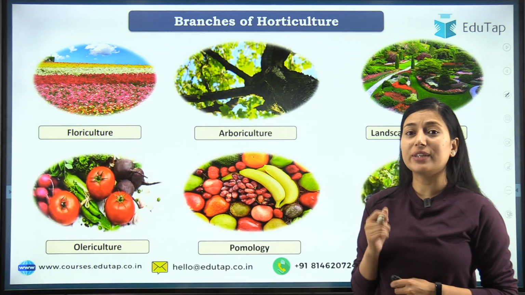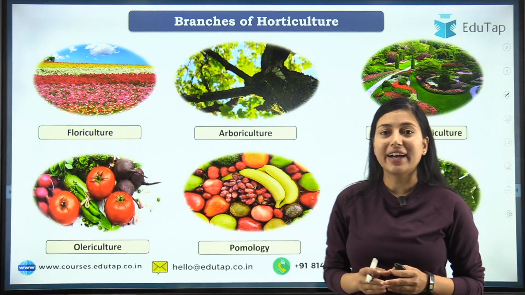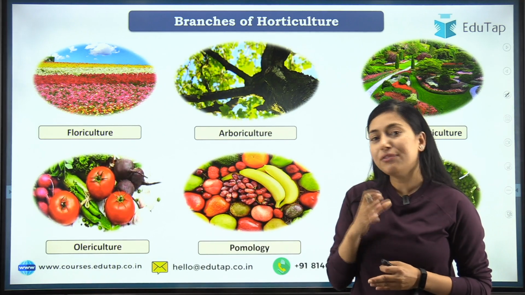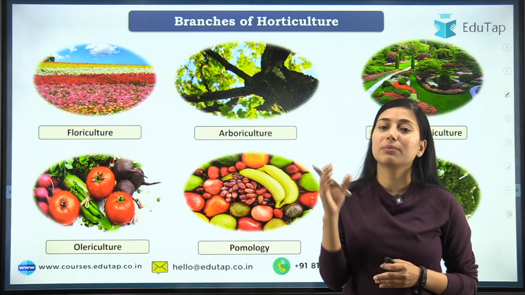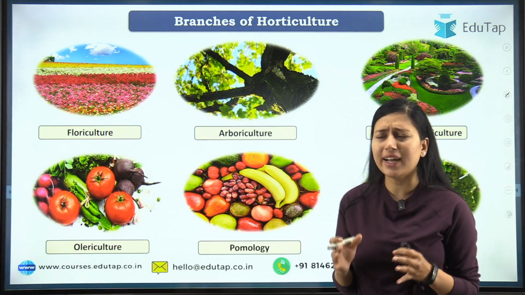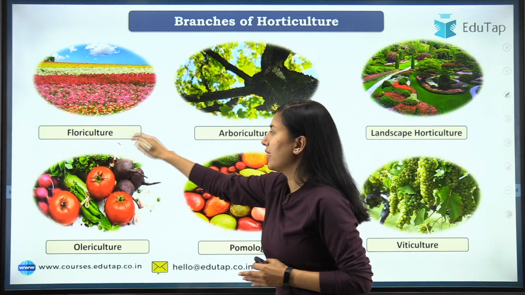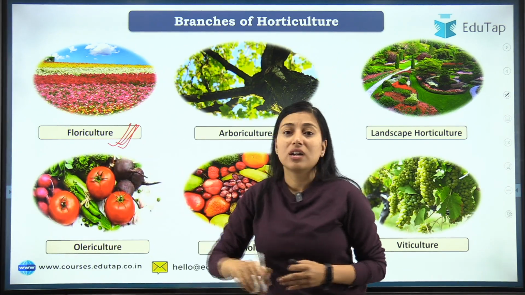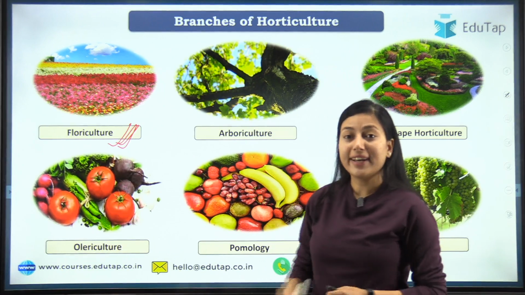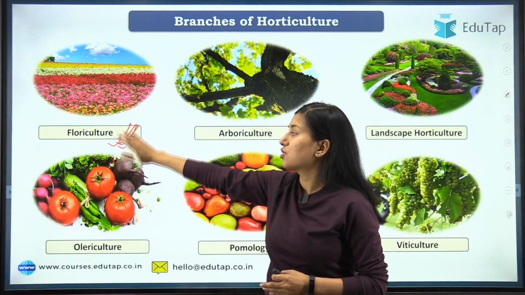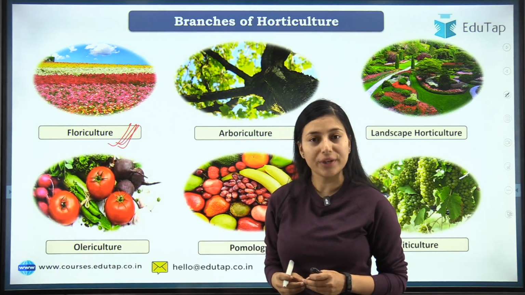Students, I'd like to tell you that horticulture is divided into several parts, okay? If in horticulture you are only dealing with flowers and their management, be it their caring, handling, all that comes under floriculture. Flori means flower, so the study of flowers is called floriculture. Is that clear? As you can see in the picture, flowers. So the study of flowers is known as floriculture.